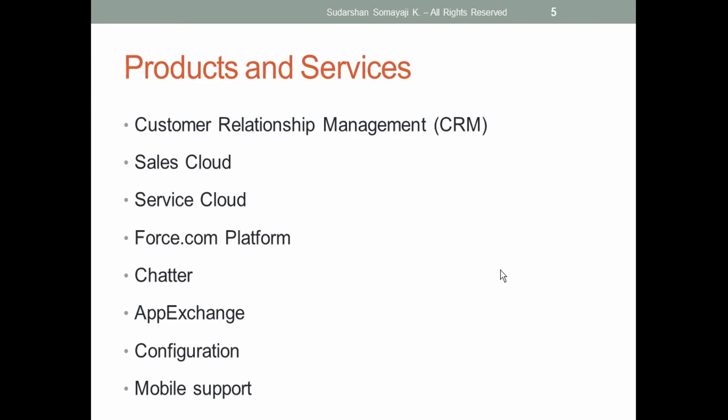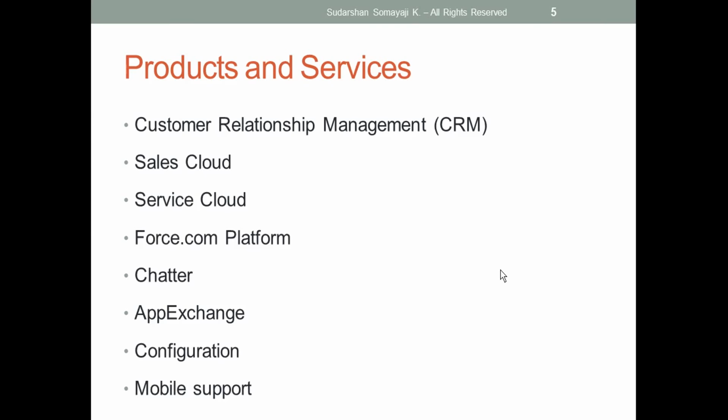Okay, so that we can do it with the app exchange. Next is configuration. This is not a product, but a service we are getting from Salesforce. Why I'm saying service is, today I'm having some product that I want to modify. For example, I'm having Sales Cloud. I'm getting a requirement, I want to change something here. Then using configuration I can achieve that modification, or achieve that business requirement, so that my business will run smoothly.